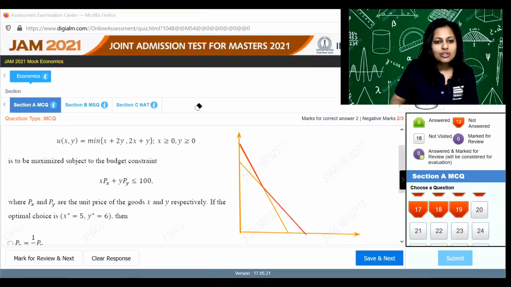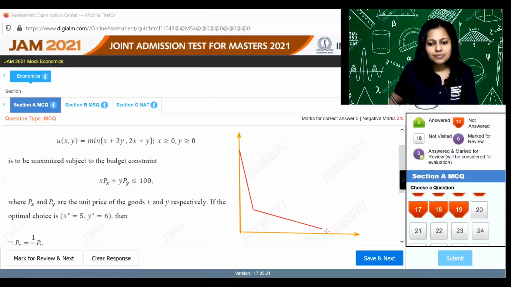So let's get rid of the other set of lines. And this is the min function. And this min function has the slope as half for the flatter part and 2 for the steeper part. We can also draw this again to differentiate between the steeper and the flatter part a bit more. So this makes it clear that this is the part where this function is steeper with a slope of -2, and this is the part of the function where it is flatter with a slope of half.